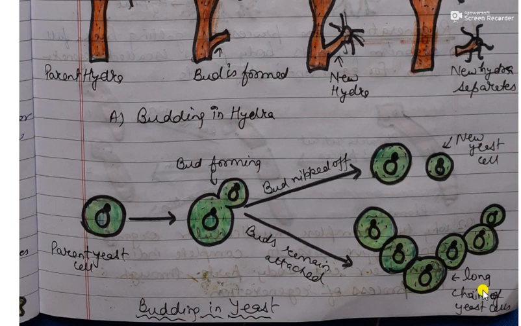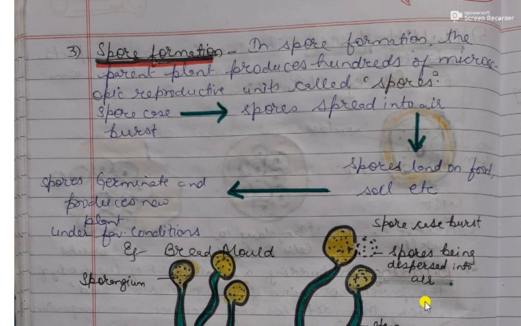Then a long chain of yeast cells will be produced. Okay, so this was about the process of budding. Now the next type of asexual reproduction is spore formation, which means reproduction by the formation of spores.